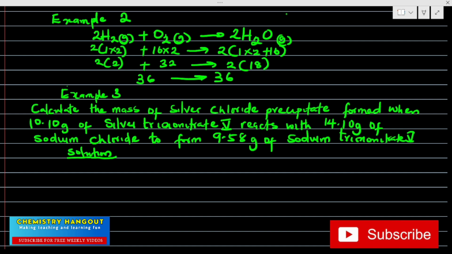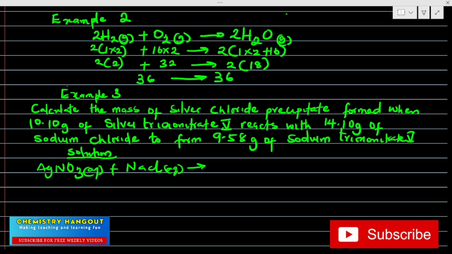silver nitrate reacts with. So we have to write that silver nitrate is written as AgNO3. Can you see that's very important? That will be in the aqueous form, plus react with what? 14.10 gram of sodium chloride. So you should be able to write sodium chloride. So this sodium chloride is also in the aqueous form. Going to what? Then also calculate the mass of silver chloride precipitate.